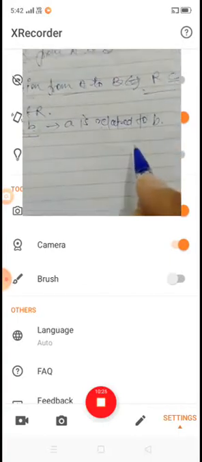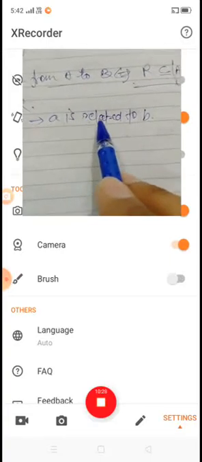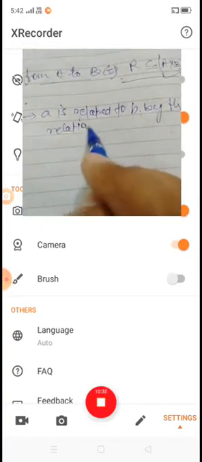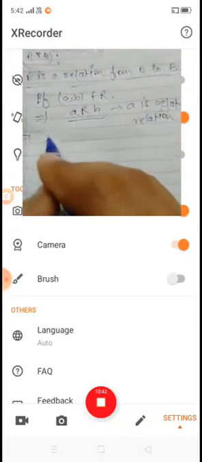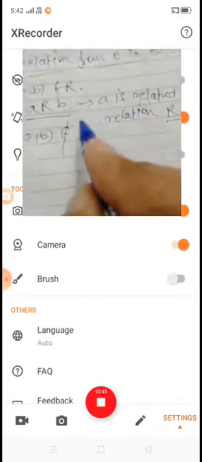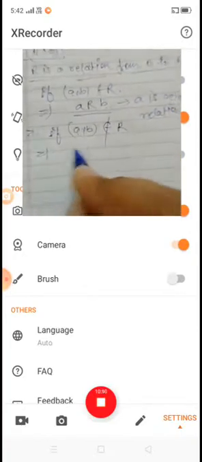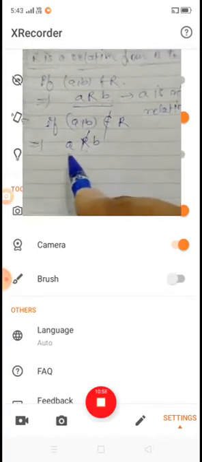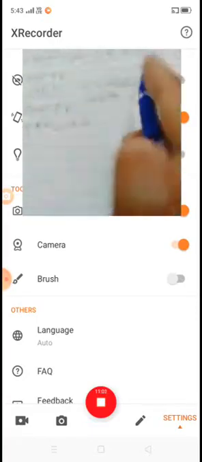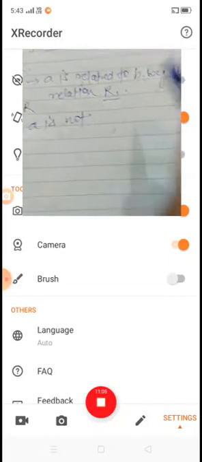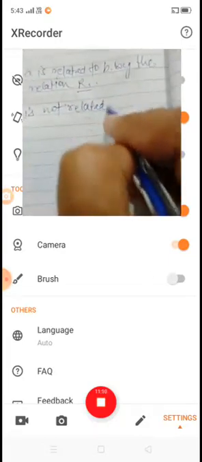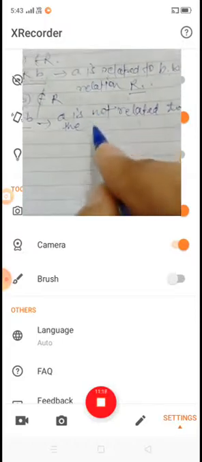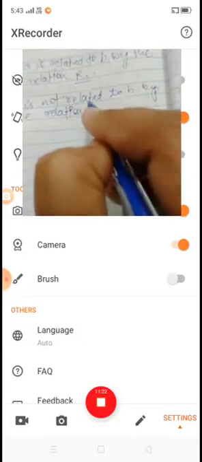We read it in this way: a is related to b by the relation R. Now if (a, b) does not belong to R, then we write a R-cancel b in this way, and we say that a is not related to b by the relation R.